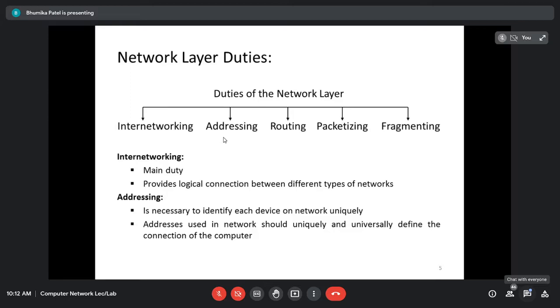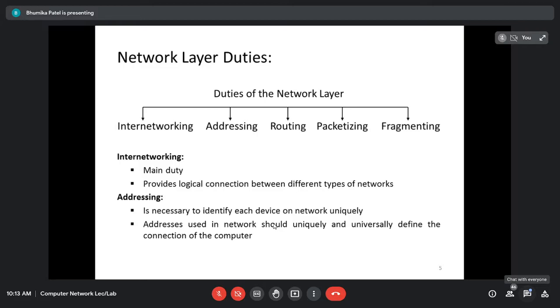For example, if the data comes from the lower layer, that is the data link layer, that means you are now the receiver, not the sender. So if you are the receiver, you are getting the data from the data link layer. The data link layer will provide what? Frame, right? The data link layer provides the frame. What will the network layer do? From it, the source and destination. The frame consists of two things, data and the IP address. So the portion with the source IP address and destination IP address, the header portion, it will remove. And the remaining data will be what? The data and the port number, which is useful for the transport layer. So it is going to perform decapsulation.